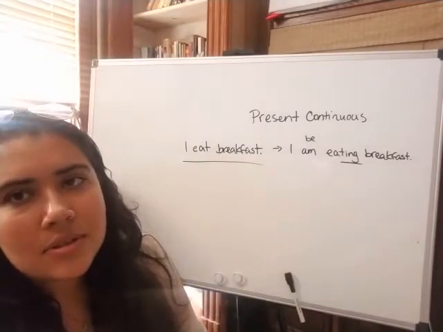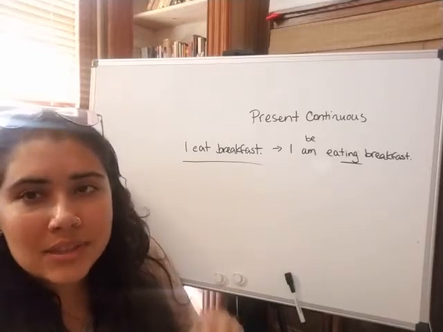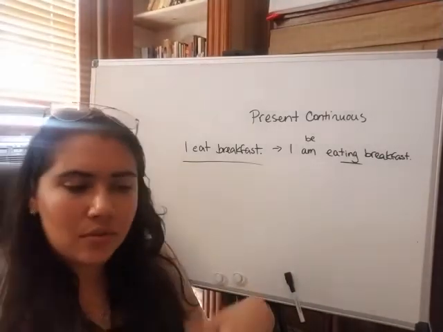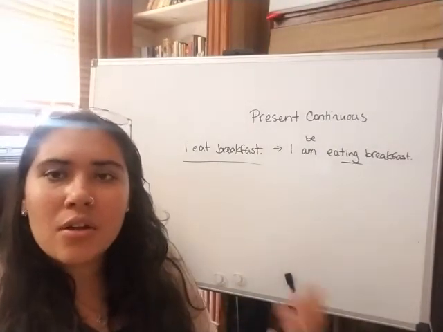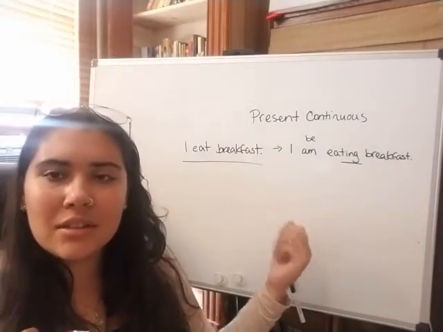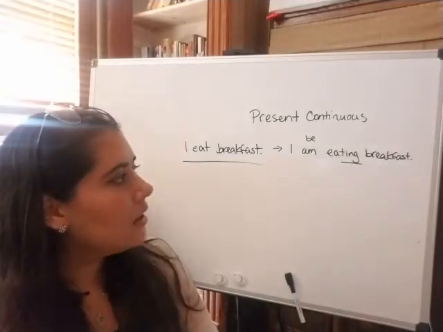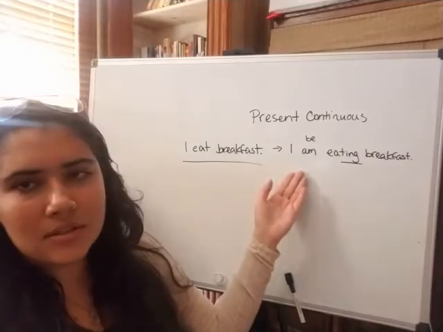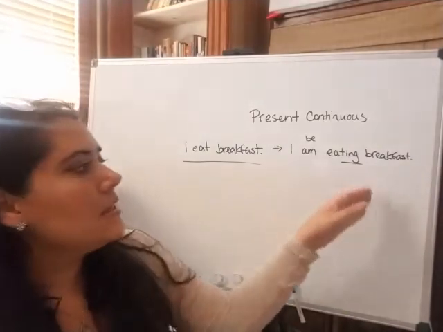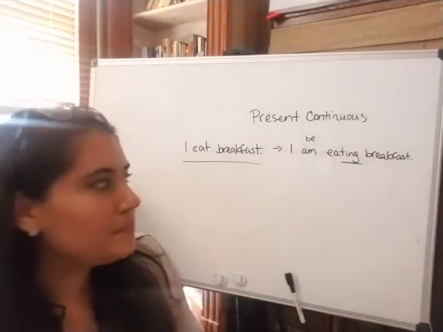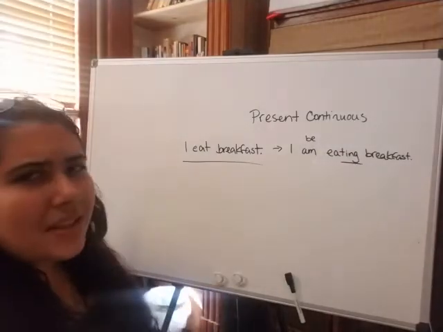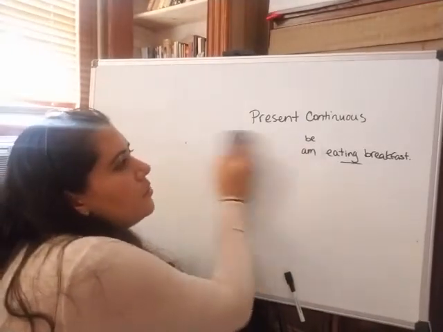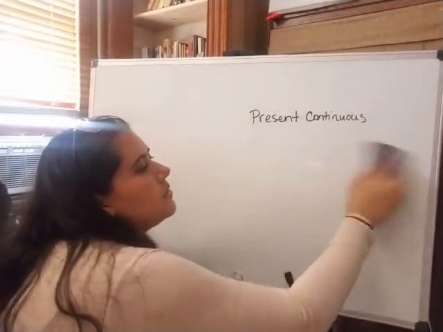Continuous tense, present continuous, means right now, in the moment, right? I am eating breakfast. So like for a real life situation, right now, I am teaching English. But in this situation, it means the person now in this moment is eating breakfast. All right, so I hope that clears up what the difference between those two are. But let's focus more on just the present continuous tense.